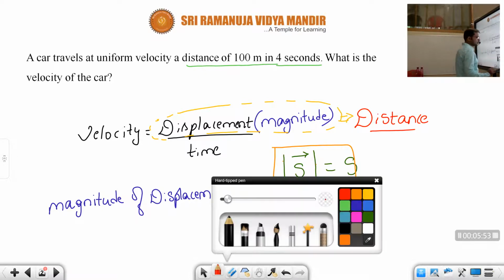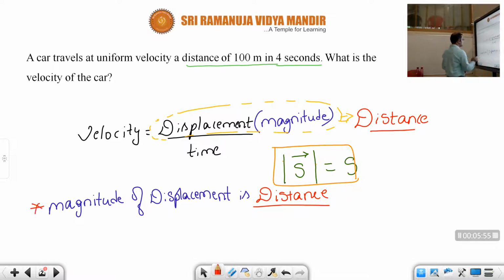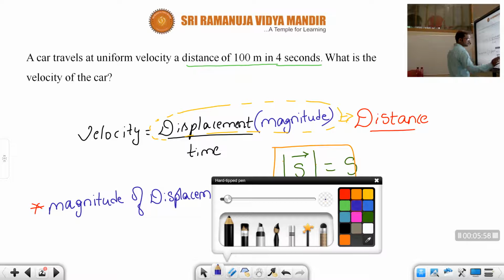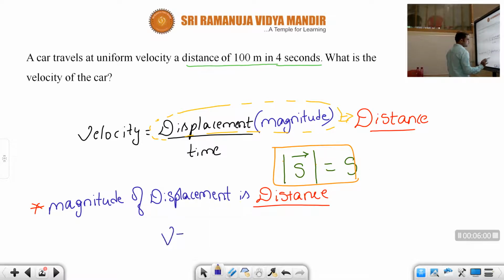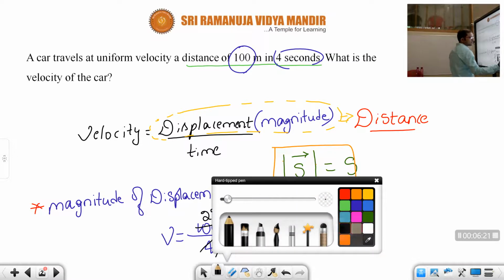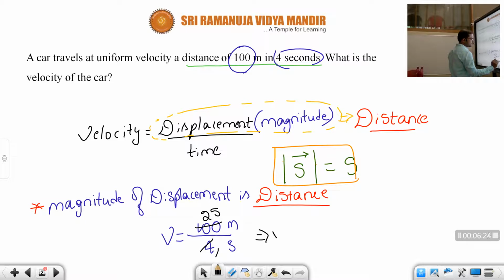In this specific problem, for finding velocity we can substitute the distance he gave, that 100 meters, by time 4 seconds. Do the cancellation: 4 ones are 4, 25s are 100. Therefore, velocity is 25 meter per second.